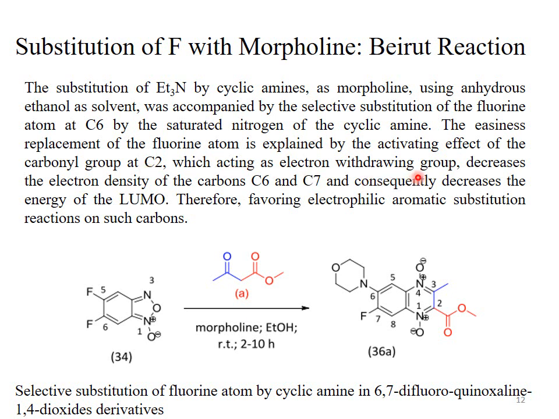The ease of replacement of the fluorine atom is explained by the activating effect of the carbonyl group at carbon number 2, which, acting as an electron withdrawing group, decreases the electron density of the carbon at positions 6 and 7 and consequently decreases the energy of the LUMO, therefore favoring nucleophilic aromatic substitution reaction on such carbon.